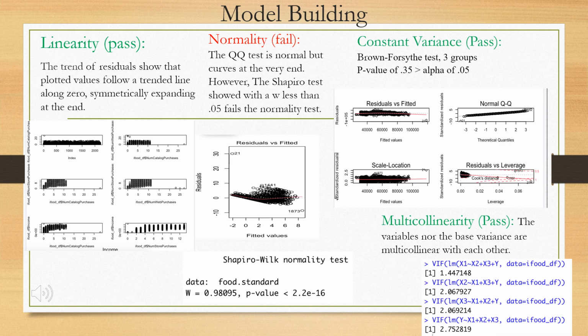Moving right along into our model building, we wanted to answer the three basic tests here: linearity, normality, and constant variance. With linearity, you can see from the middle graph, looking at our residuals versus fitted values, the values are a little expanded towards the right, but it is safe to say that it's nothing too extreme.